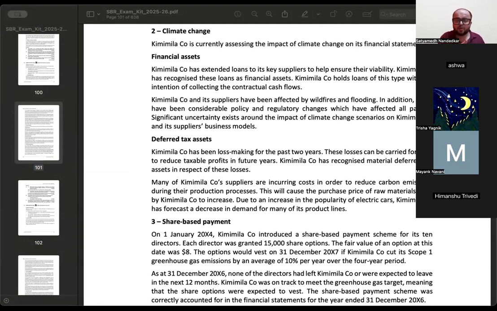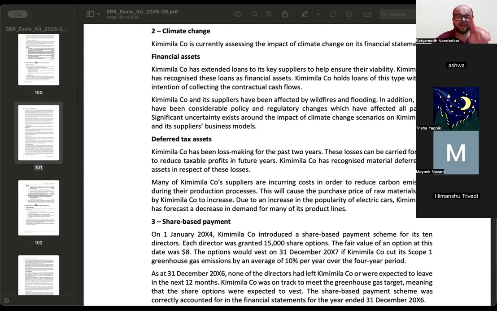So in this case, you should check whether the asset is credit impaired. You should calculate the expected credit loss based on the ability of the suppliers to repay, considering the impact of probability to get the expected value. You should do this for each supplier, incorporate the expected credit loss model, calculate the amount of expected credit loss, and make necessary disclosures.